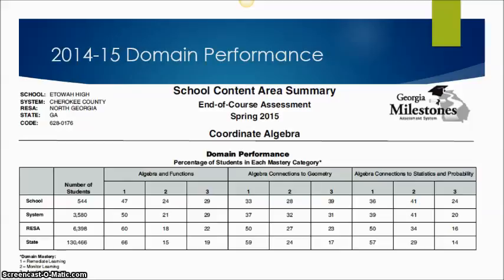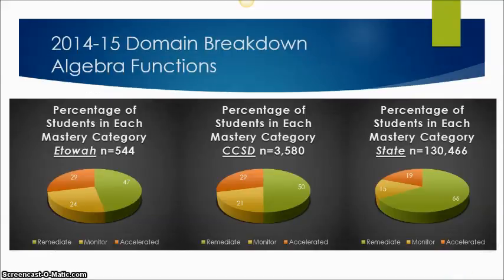And area 3 is the accelerated learner. These are the students that really got it down, did really well, and they understand completely what they're talking about. And so when you look at this, you really want to be the lowest percentage in the area 1 and the highest percentage in area 3, because you want to have the lowest percentage of remediated learners and the highest percentage of accelerated learners. So you have to remember that when we're looking at the data from here on. Okay, so this is going to break it down domain by domain, and we're going to go through and see what it actually looks like.